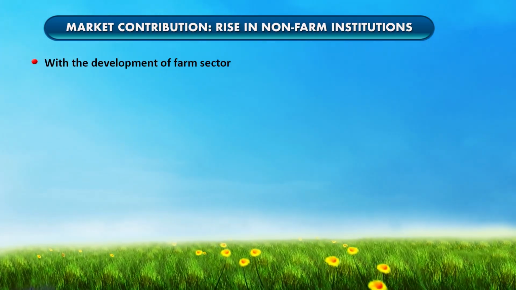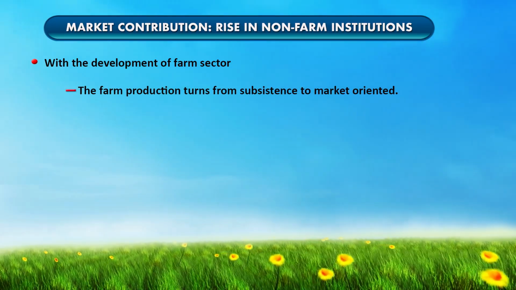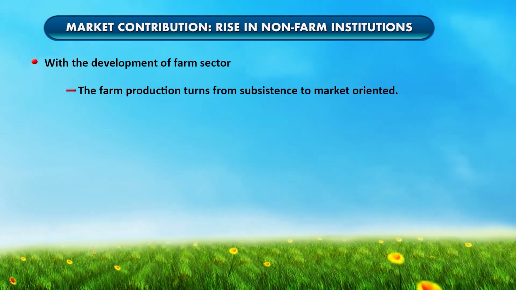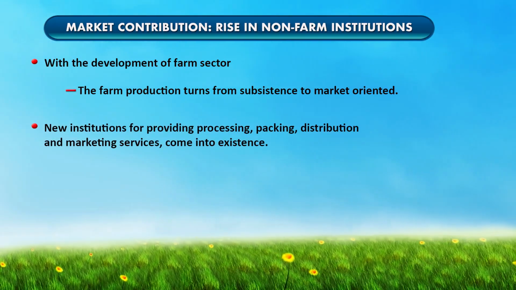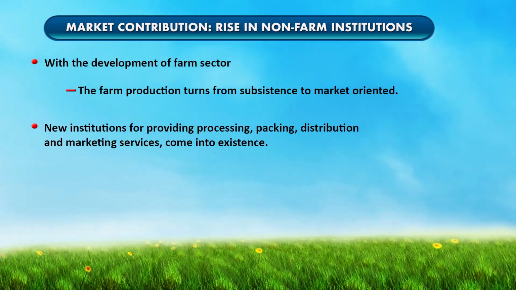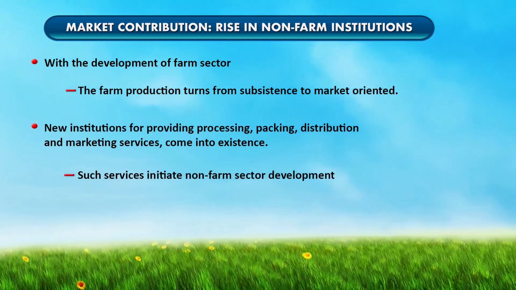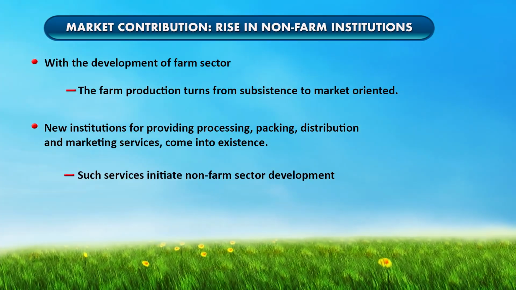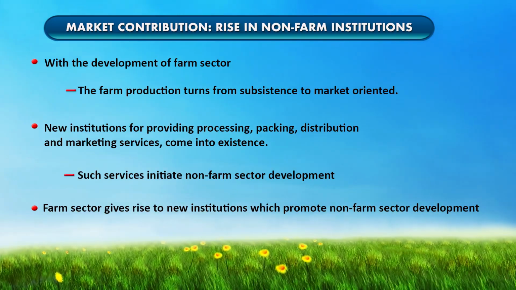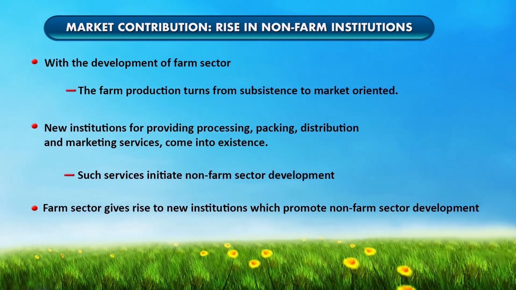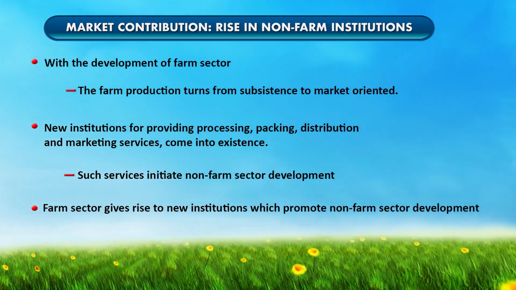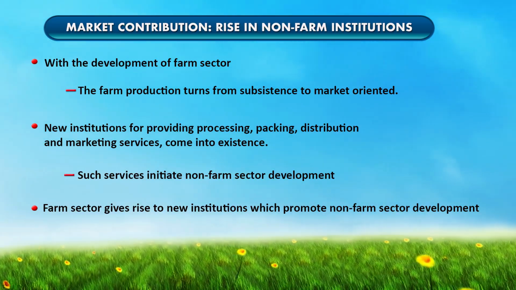With the development of the farm sector, farm production turns from a subsistence to a market oriented activity, and here we need new institutions in the farm sector like processing, packaging, distribution and marketing services. Such services came into existence with the development of the farm sector, and all such services, facilities, infrastructures or institutions are provided basically by the non-farm sectors. So basically the farm sector gives rise to new institutions which promote growth in the non-farm sector.